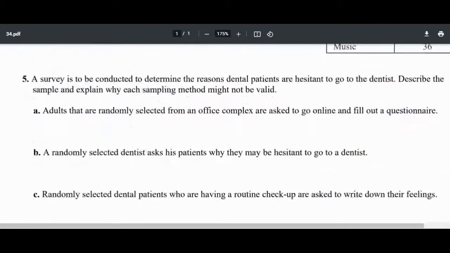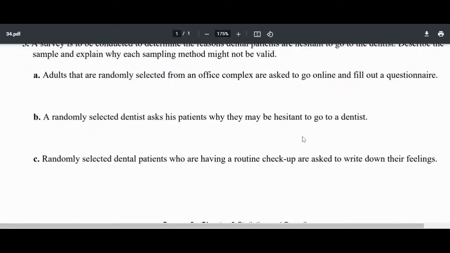Okay, so let's look at number 5. A survey is to be conducted to determine the reason dental patients are hesitant to go to the dentist. Describe the sample and explain why each sampling method might not be valid. Okay, A. Adults that are randomly selected from an office complex are going to go online and fill out a questionnaire. Okay, this is probably not going to be a good sample because adults are busy. They may or may not go online, and you're only asking adults.